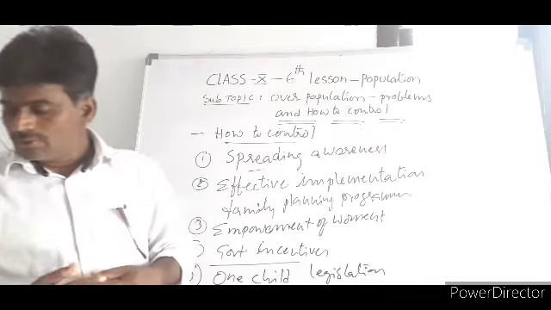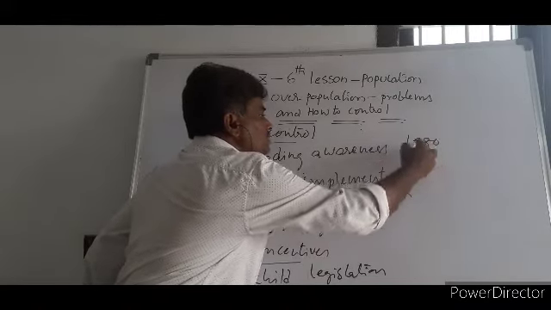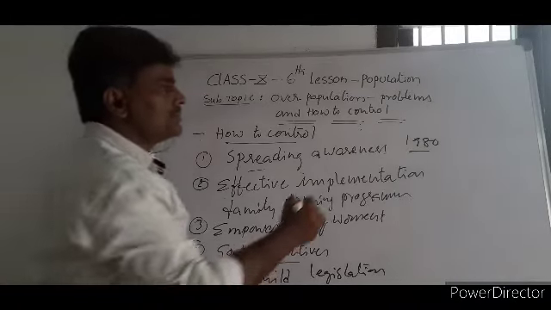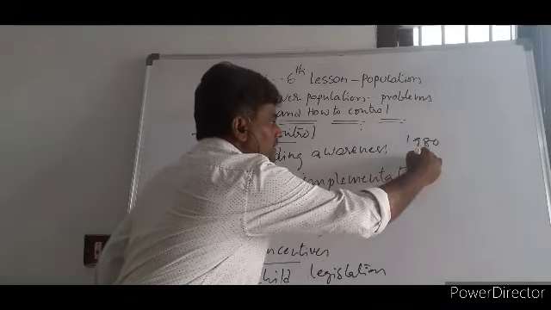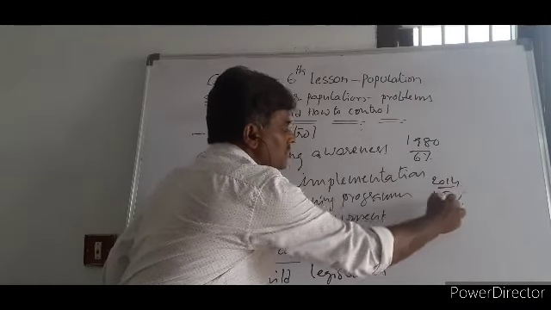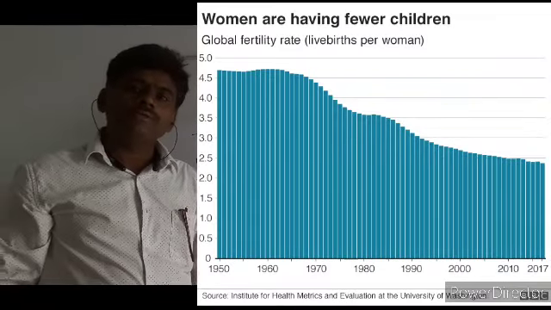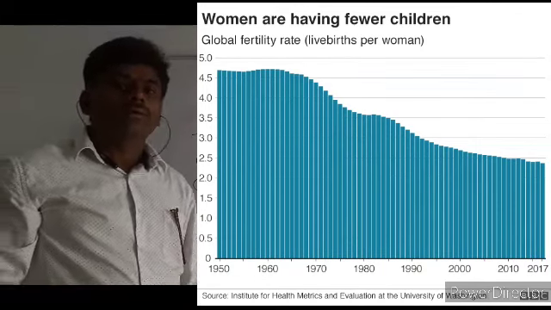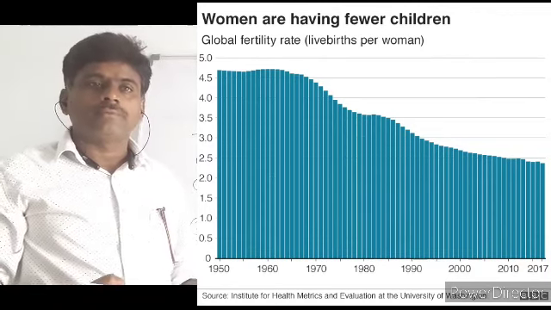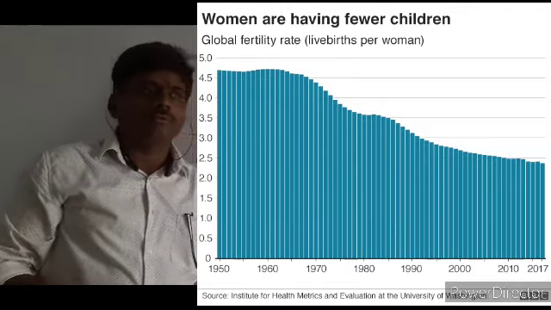China introduced the one child policy in 1980. At the time, the fertility rate was 6%. By 2014, their fertility rate was 1.5%. See how the fertility rate has decreased. Fertility rate means the average number of babies to a woman during her life span. You got the point? The fertility rate is 1.5. Of course, in India also it is 1.9 something.